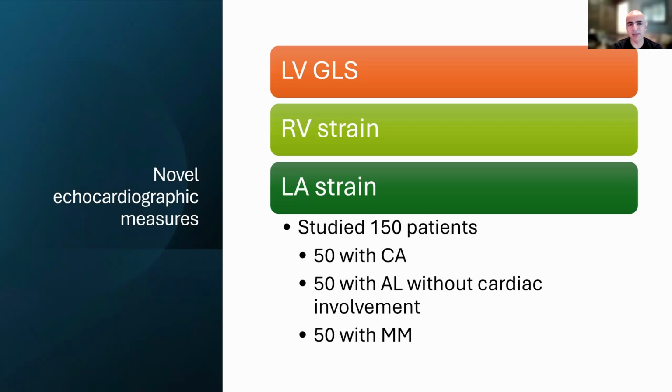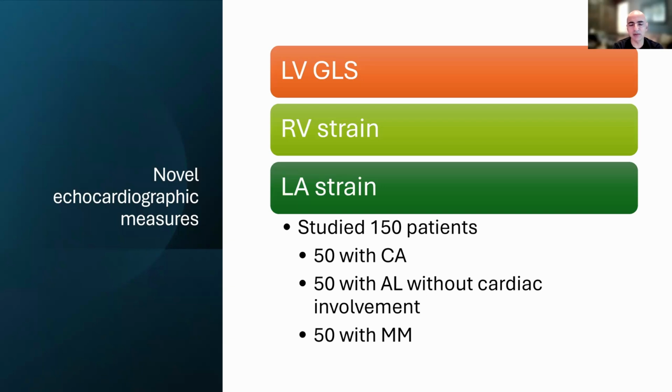I think what we want is to pick them up earlier so that we can make an intervention at an earlier point and prolong their overall survival. So I talked about longitudinal strain of the ventricle, but amyloid is a disease that is systemic. Our hypothesis was that it deposits not just in the left ventricle, but also in the right ventricle, the left atrium, and the right atrium. Really, the entire heart is probably dysfunctional if you look at it in detail.